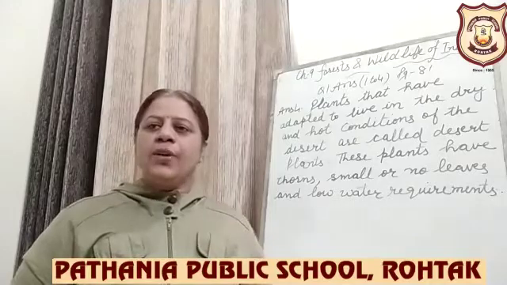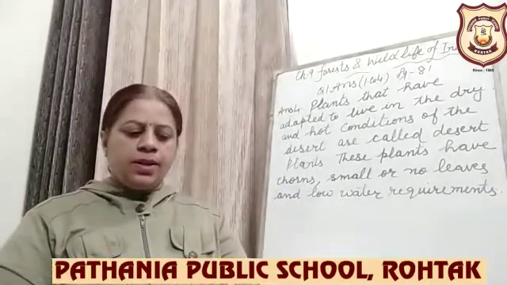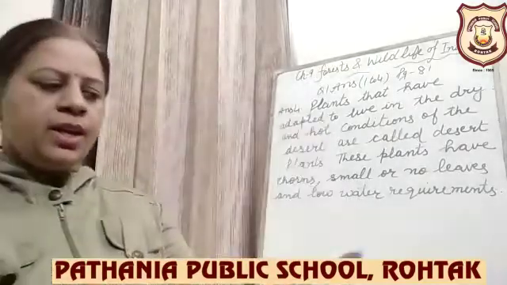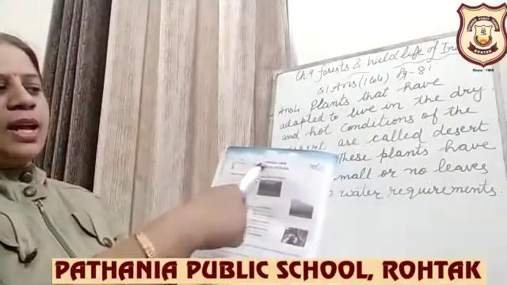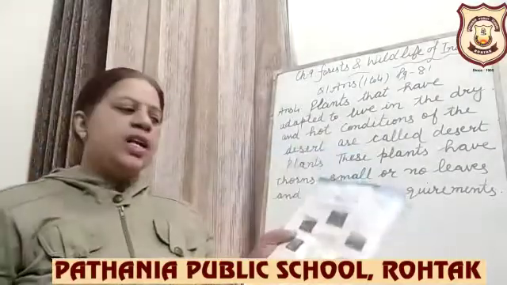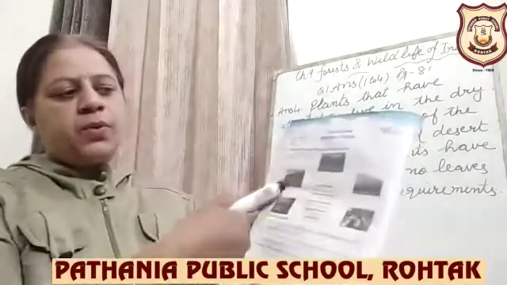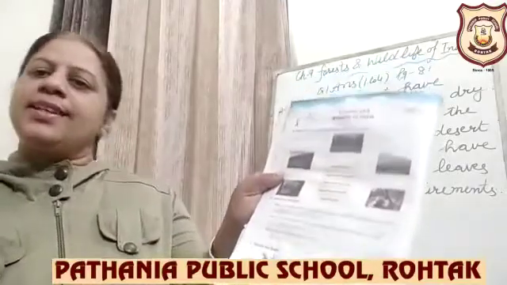Okay, and now we'll do one worksheet from workbook. You just see from workbook. Okay, we'll do worksheet number 1, Forest and Wildlife of India. It's very small worksheet. You have to just match with the forest, names of the forest. Okay, and you have to write these 3 answers, nothing else.